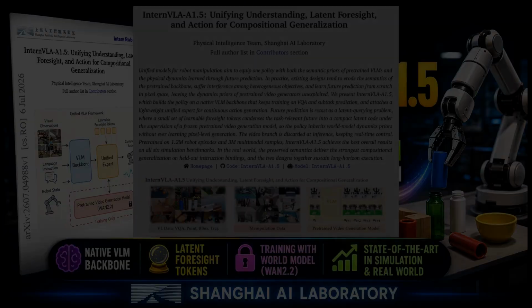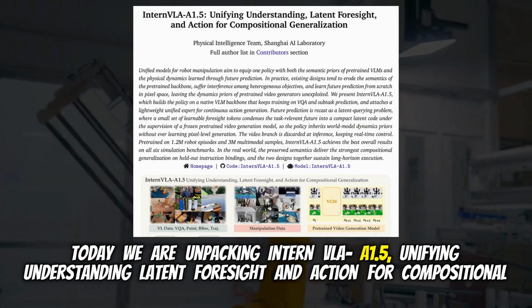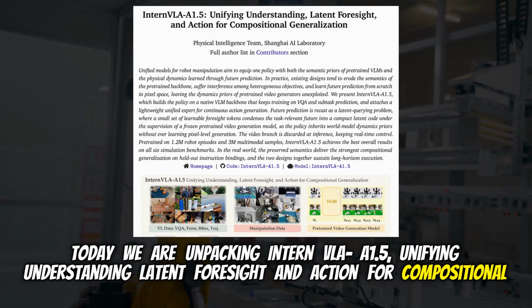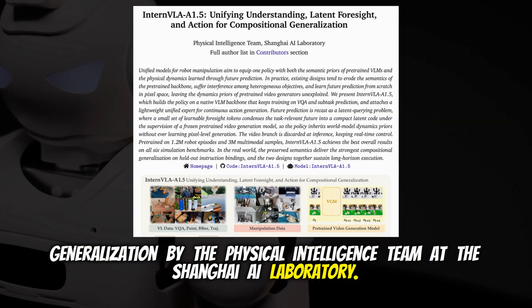AI paper slop. Today, we are unpacking InternVLA-A1.5, Unifying Understanding, Latent Foresight, and Action for Compositional Generalization by the Physical Intelligence team at the Shanghai AI Laboratory.